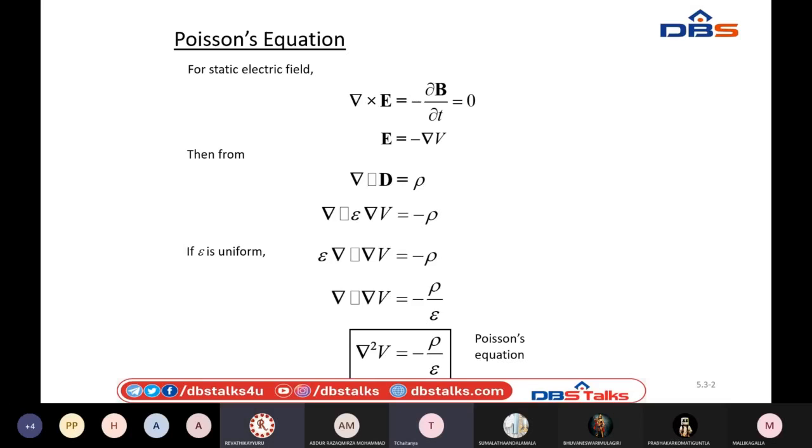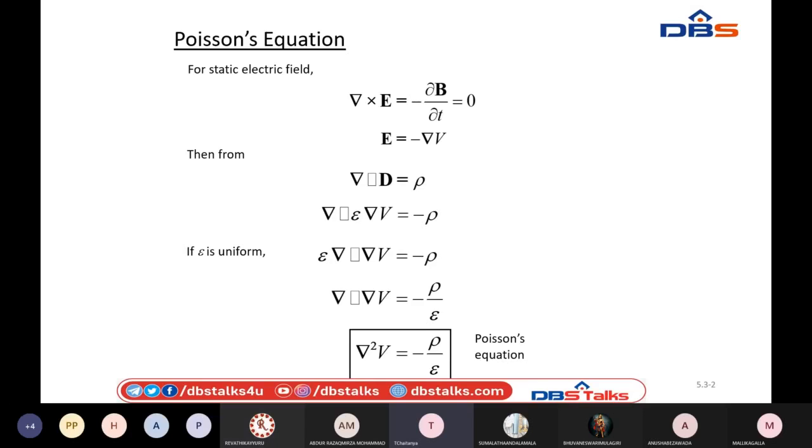Then del dot del V equals minus rho by epsilon, and del dot del V I can rewrite as delta square V. Delta square V equals minus rho by epsilon. This is the Poisson's equation.